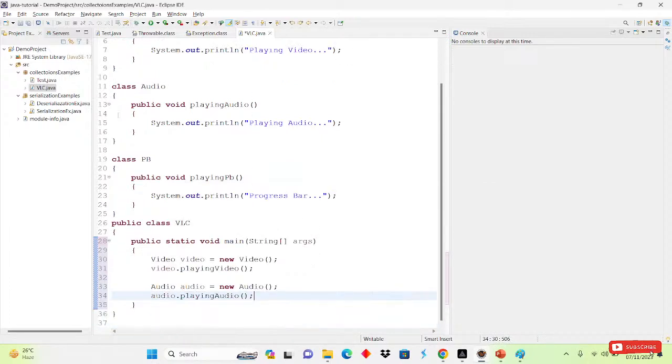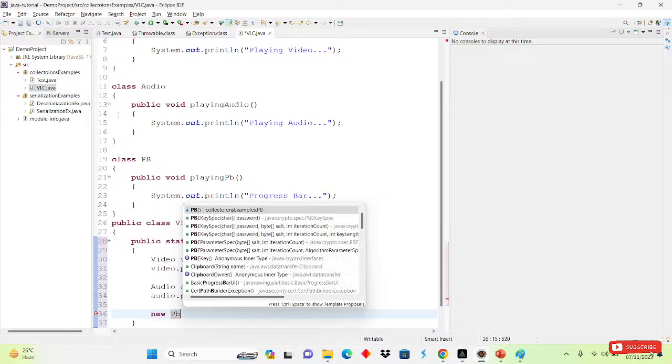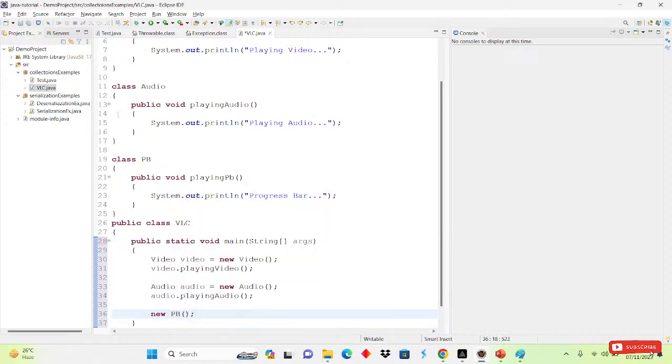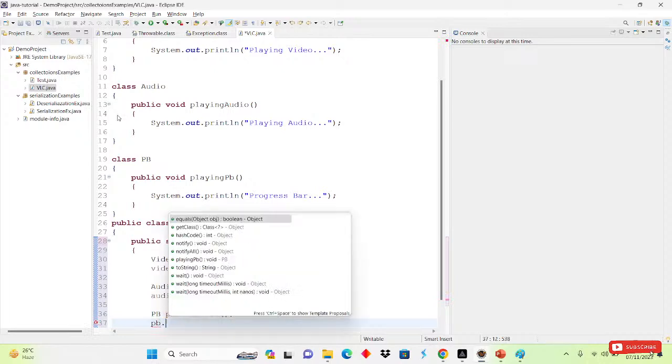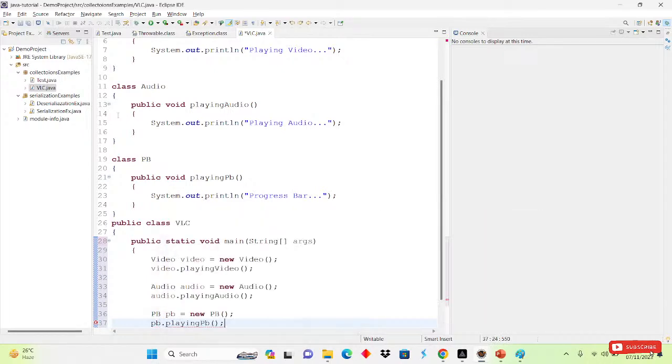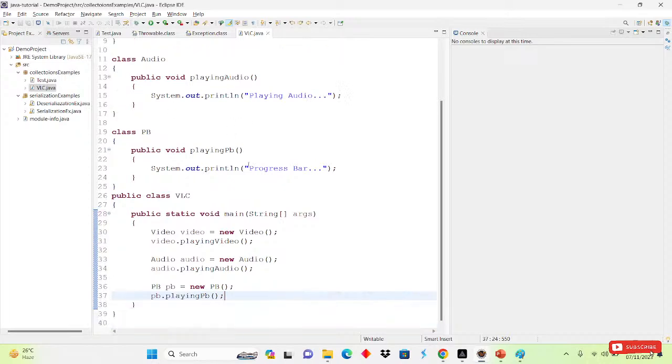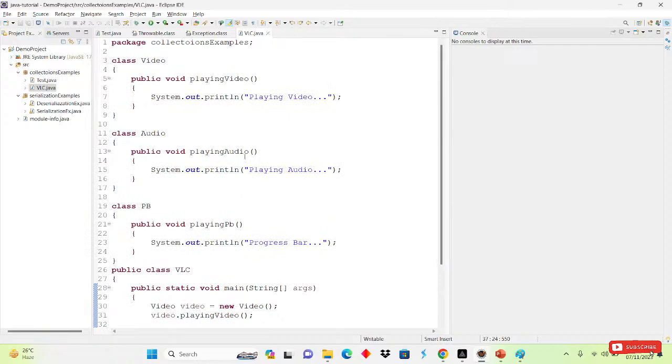Another class object I have created. After that, new, and then progress bar. For the progress bar also we have to create an object, Ctrl+1, assign it into a variable, then pb dot playing progress bar. These are all the methods we have got, right? Now if I run this, what will be the output we will get?